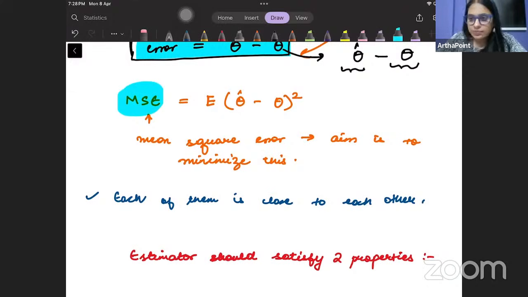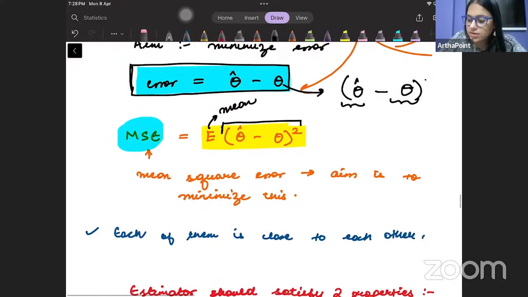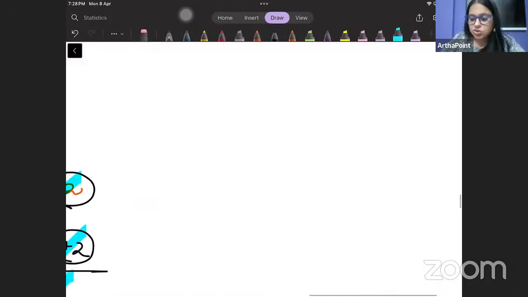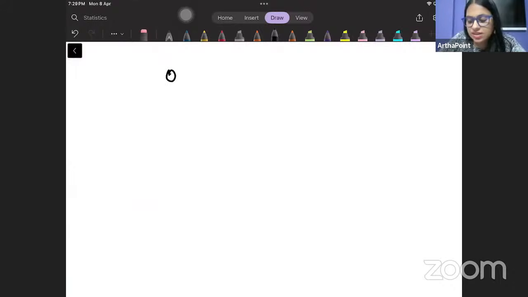So our aim is to go ahead and minimize the mean. Mean means expected value of the square of the error term. So we will first square this error term. Then we will go ahead and find its expected value. And we will want to go ahead and minimize this thing. We want to minimize this thing. Right? Clear है? अच्छा, अब मेरी बात सुनो. So we said theta is the parameter of the population.